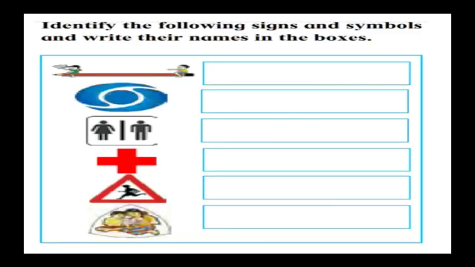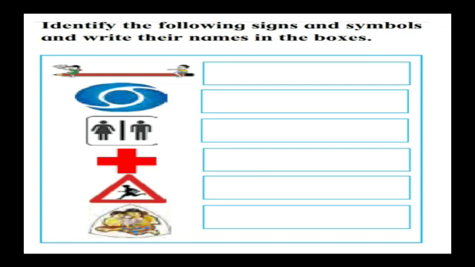Now here, on page number 42, you will see an exercise. As and when we are doing it, you have to write with the pencil in the boxes. You have to identify the signs and symbols and write their names in the boxes.